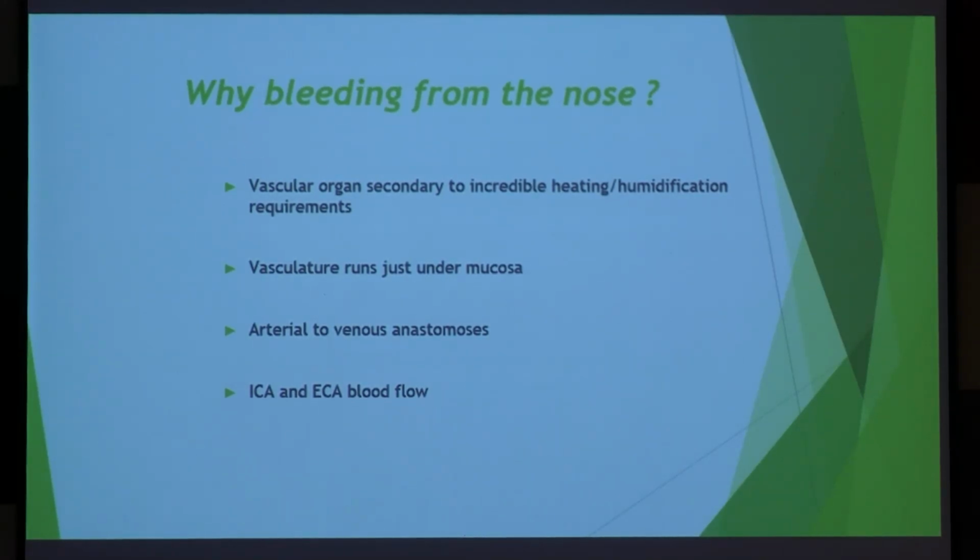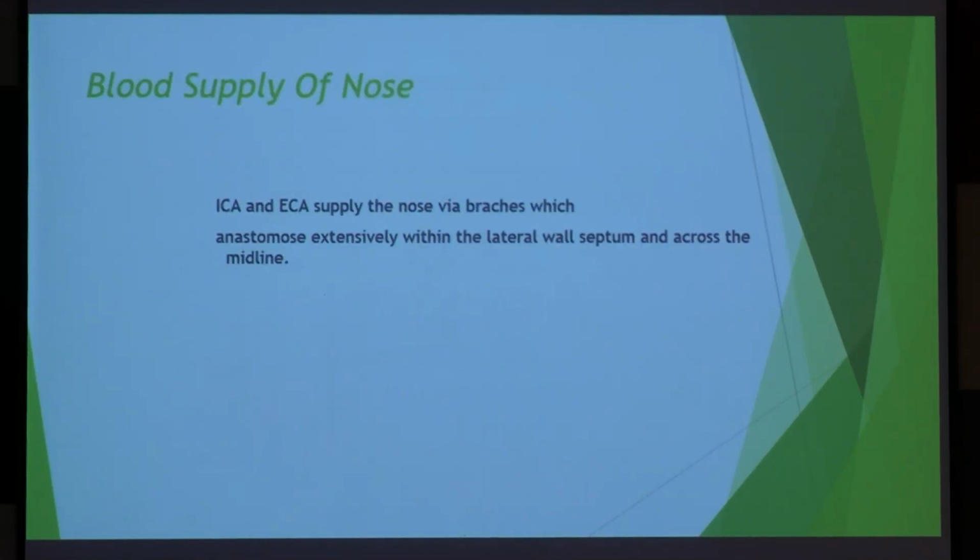Because it's a vascular organ and we live in a country with incredible heat and humidity, I mean dry weather, and the vasculature runs just under the mucosa. It's open. With just a little scratch there will be bleeding, and there is very rich anastomosis, and both the internal carotid and external carotid have supply into your nose.